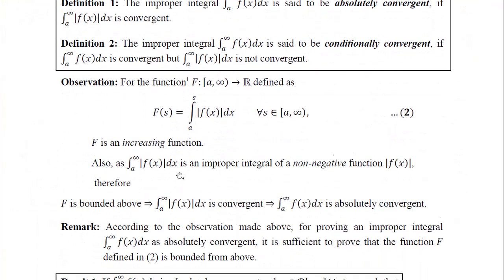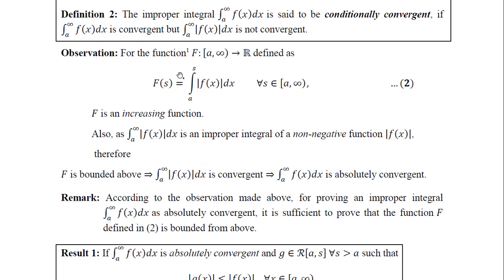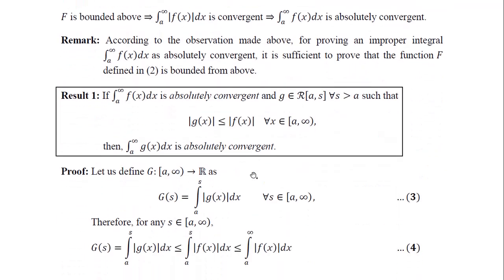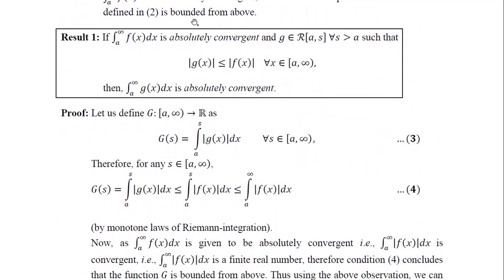If this function is bounded, because it will always be increasing, that will imply that this integral will be convergent, and that means the original integral will be absolutely convergent. So absolute convergence can be obtained by proving that this function is bounded from above. That is the requirement for proving this result.